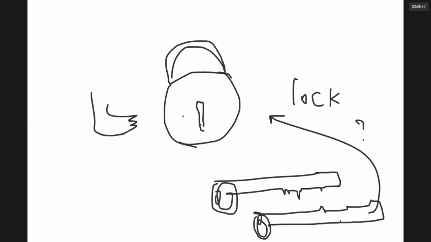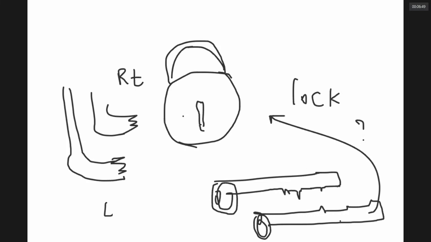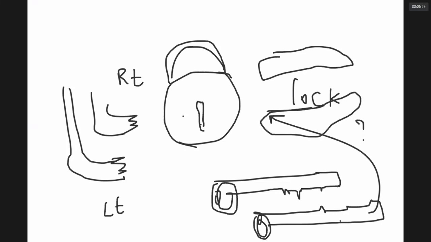You have a right foot, and you have a left foot. Now, can you take the shoe of the right foot to fit the left foot? No, sir. Why not?